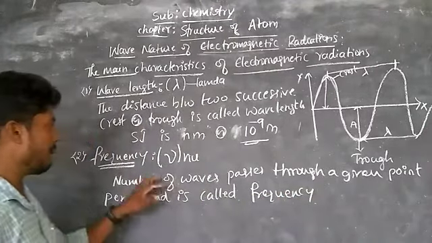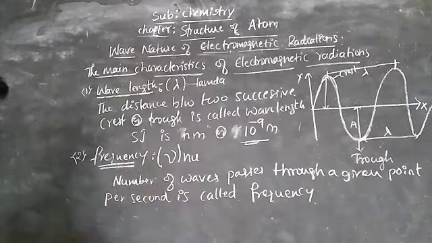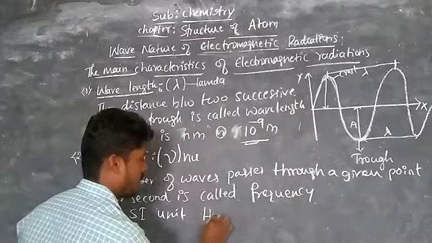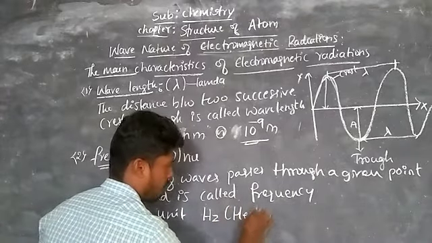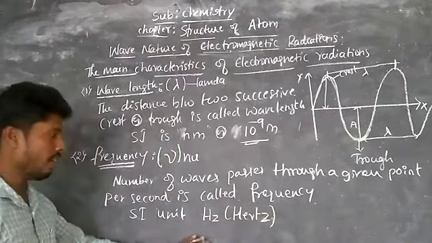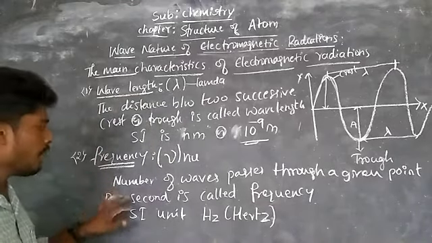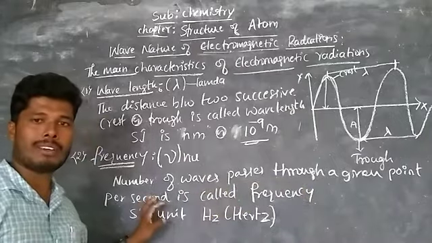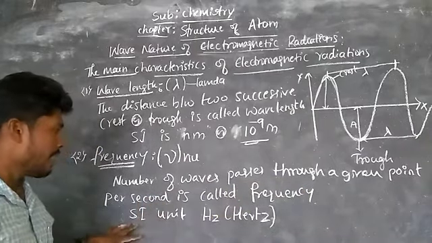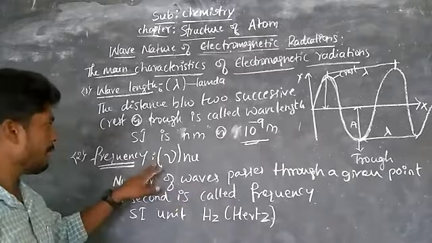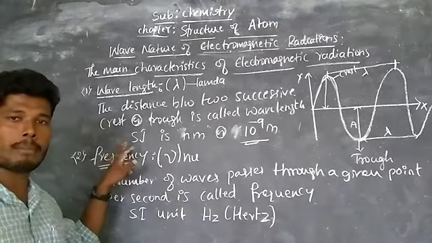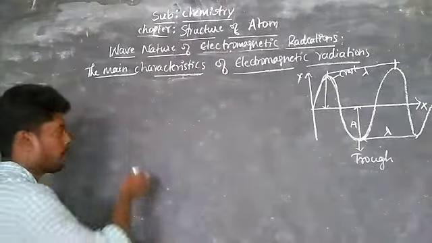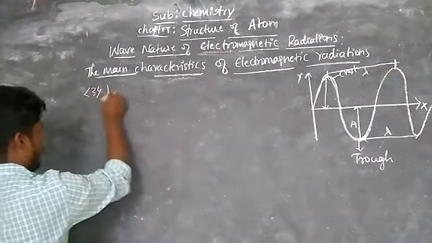Frequency is indicated by the symbol nu. The SI unit is hertz, that is Hz. This is the SI unit for frequency. So remember, frequency is the number of waves passing through a given point per second, and the SI unit is hertz, indicated by nu. Then the next terminology is velocity, the third one.